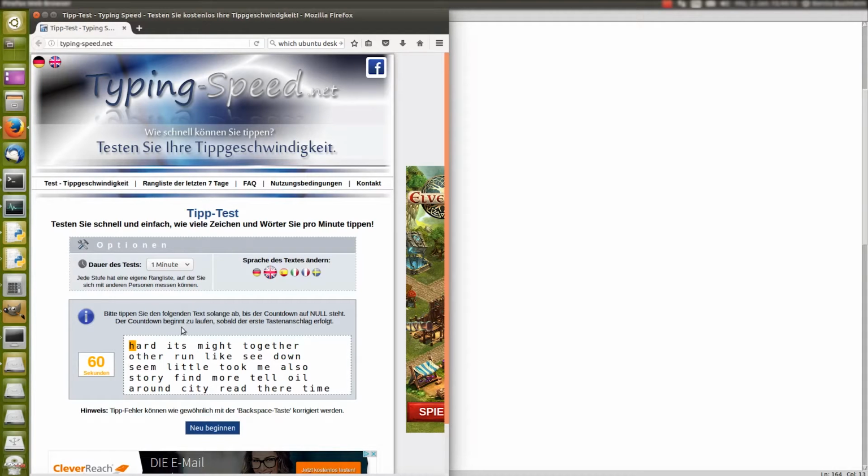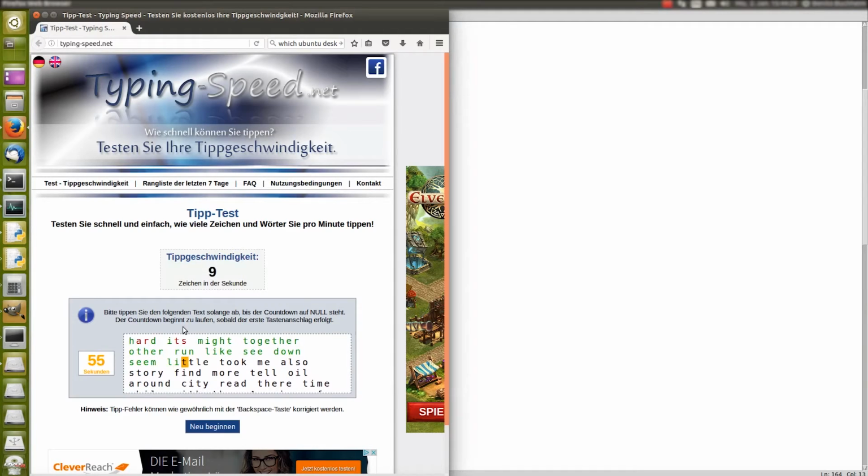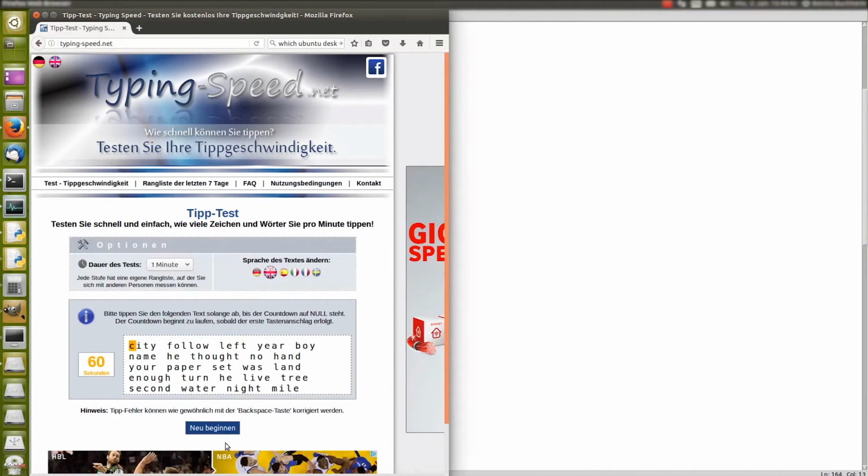So if I do the typing test by myself, for comparison, I'm about that speed. And all in all, I'm a bit faster in the German version because I'm used to the words.